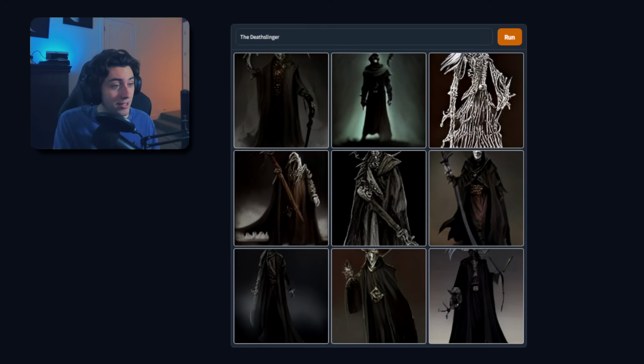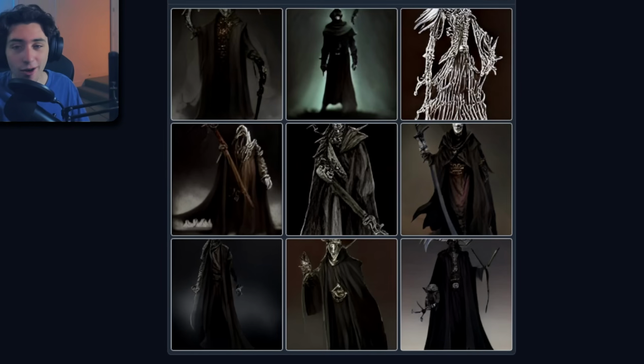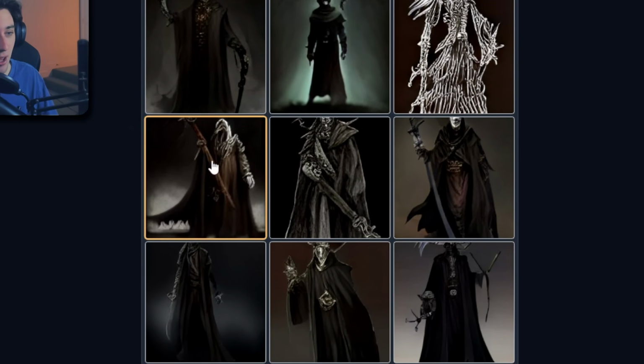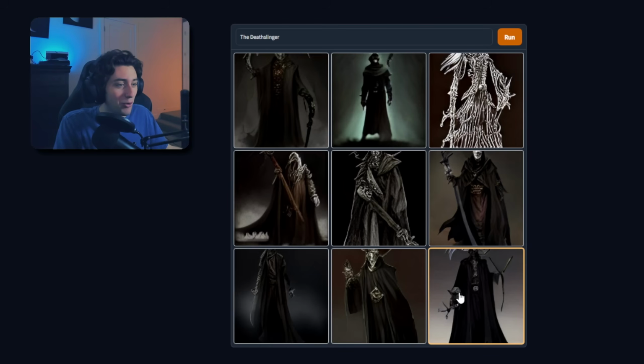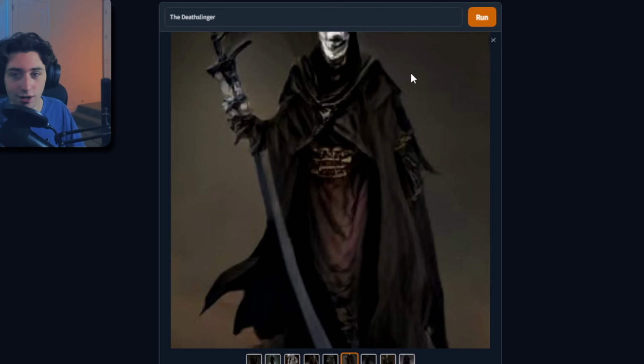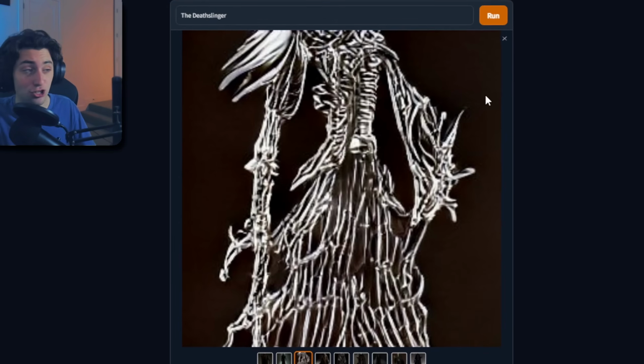I'm gonna try the Death Slinger without saying from Dead by Daylight and see if that makes a difference. Wait, this is so fire. I mean, obviously it looks more like the Grim Reaper, but what? This would be insane. Wait, this would be so sick. Why don't we have a Grim Reaper yet? This would be awesome. All of these have different designs. This looks more medieval-ish. Wow, this is incredible. I don't know what's happening here, but that's just a bunch of bones.